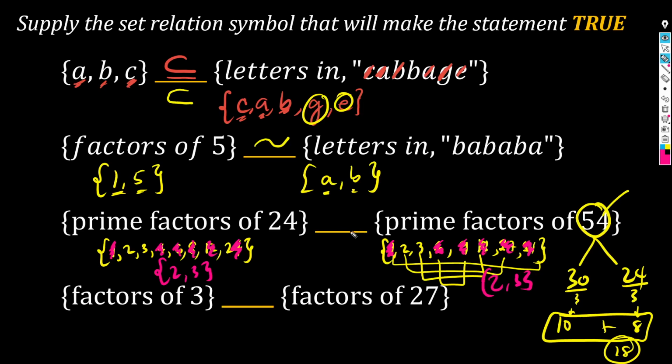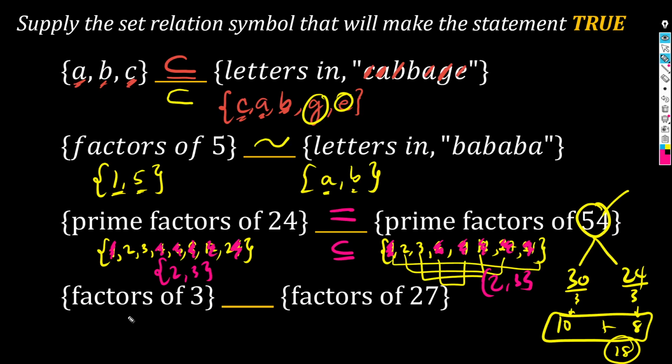So, what do we put on the blank? They have exactly the same elements, so I can write the equal sign, rather. No? Because these two are equal sets. Now, technically, you can still write the subset symbol, because the first set containing 2 and 3 is a subset of the same set, 2 and 3. And, sabi nga natin, any set is a subset of itself. And since they are the exact same sets, that set is a subset of itself. So either one would be technically correct, and they both make the statement true.